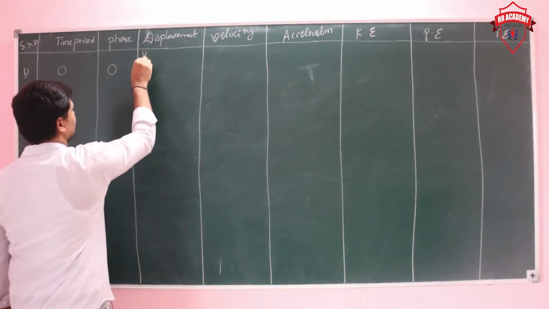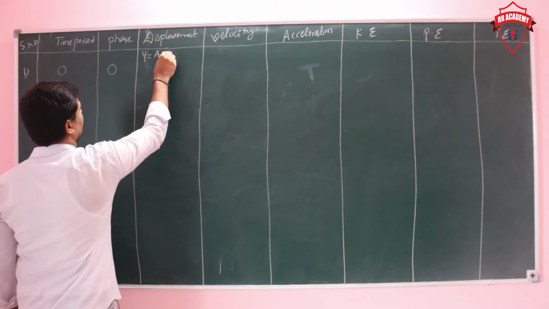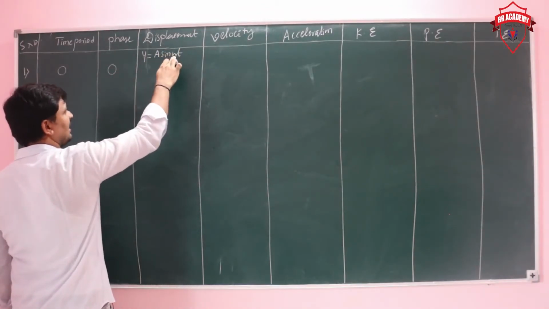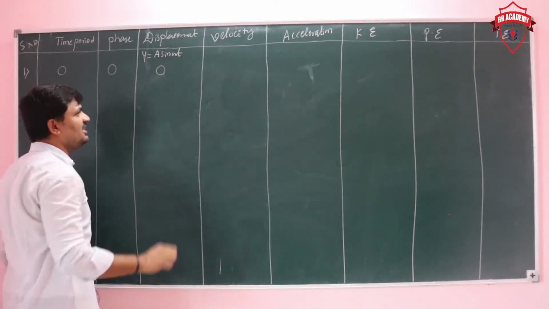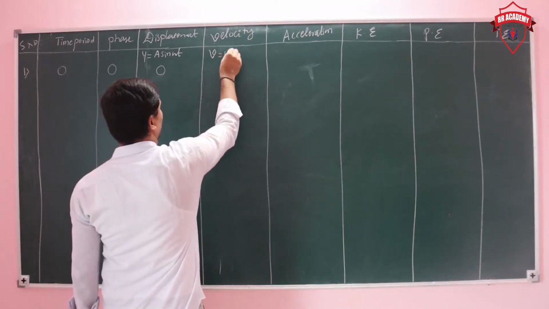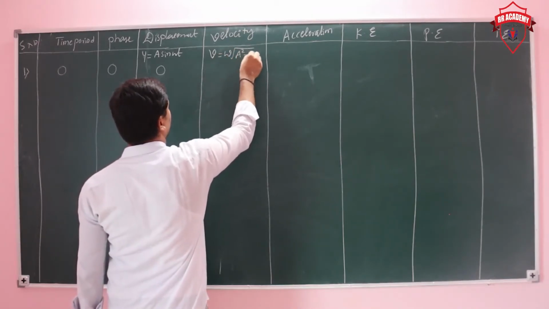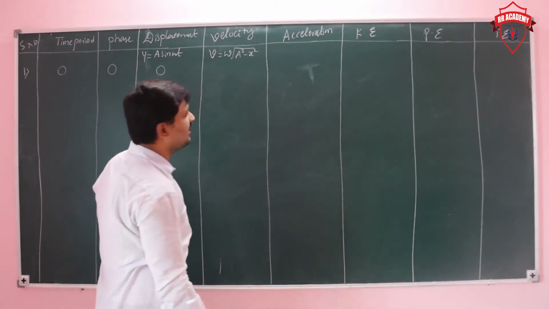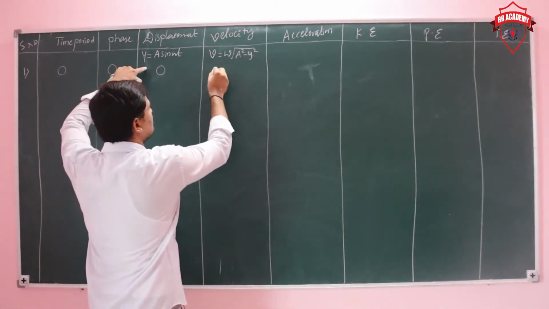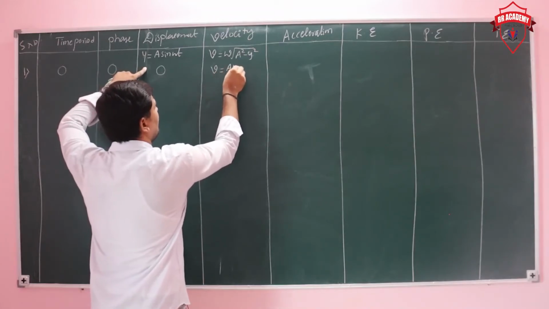The displacement expression is a sin omega t. Phase 0 means this angle is 0, so the displacement is 0 from mean position. The velocity expression is omega into under root a square minus x square. Since x is 0, the velocity is a omega.